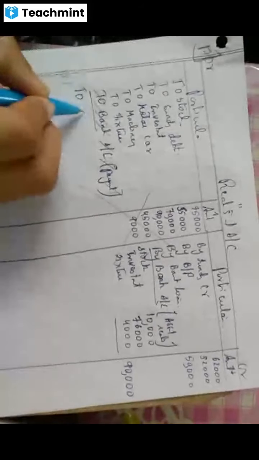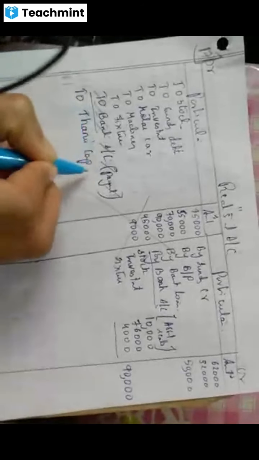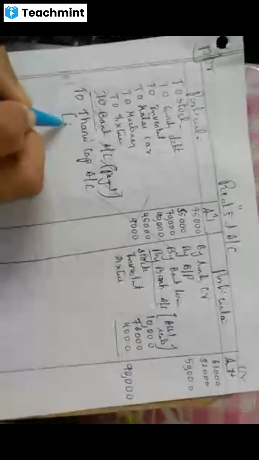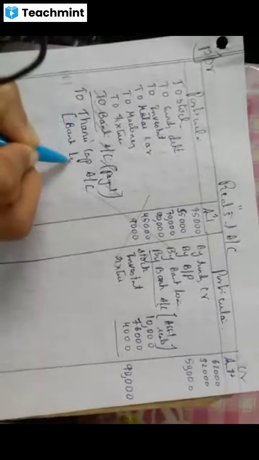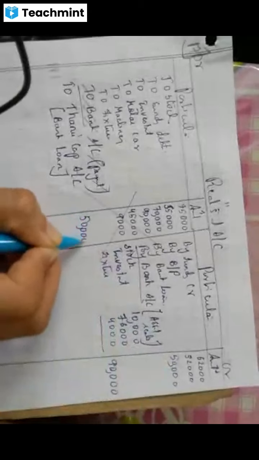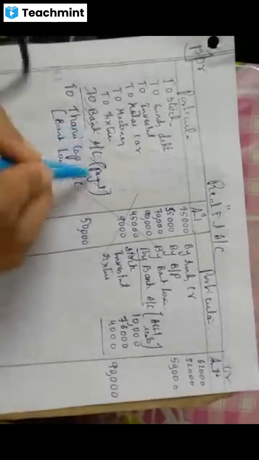Yes. First, for Tanu taking over bank loan, for Tanu capital account. Right here. Bank loan. What is the amount of bank loan? 50,000. Okay. Here nothing has come. Why?